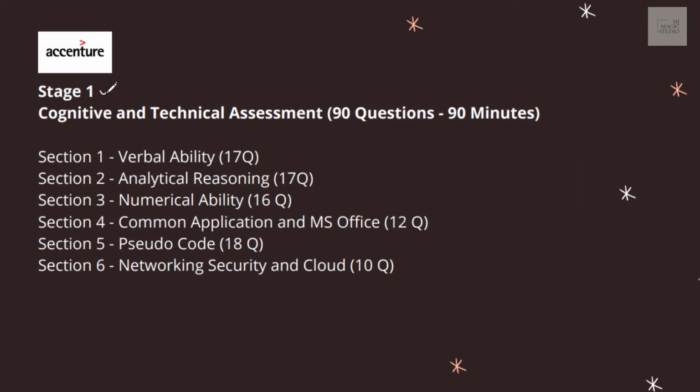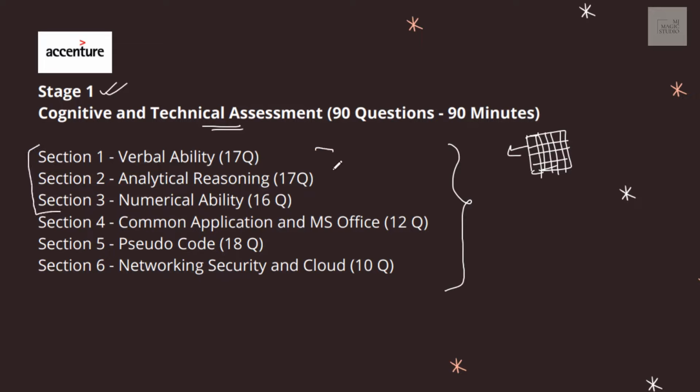Talking in detail about stage 1, that is the cognitive and technical assessment, 90 questions, 90 minutes. As said, it is an elimination round. We need to clear it. There would be 6 sections. Sometimes section-wise questions are there, and sometimes all the 90 questions are featured in one go. You can go through any question at any point of time. You can come back and change your answer also. So don't worry about that, but in 90 minutes you need to answer these 90 questions.